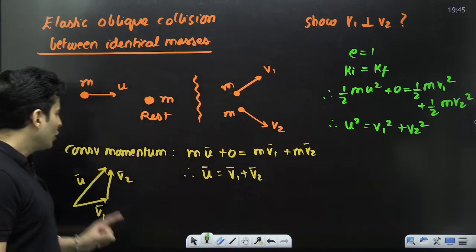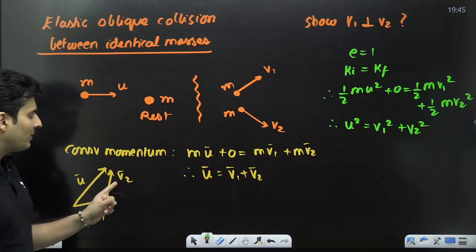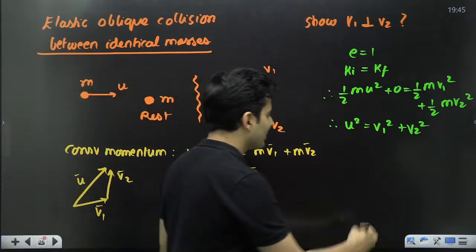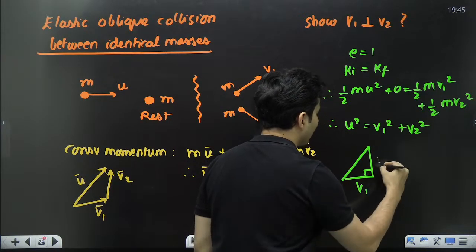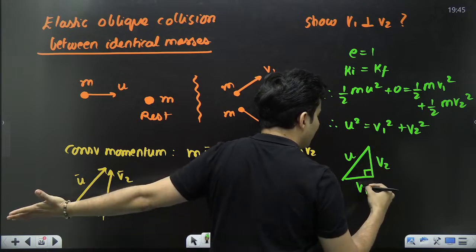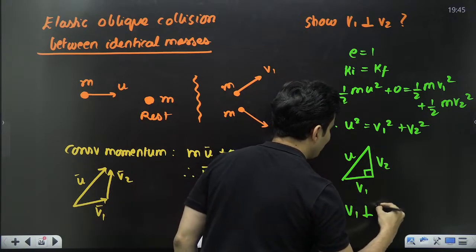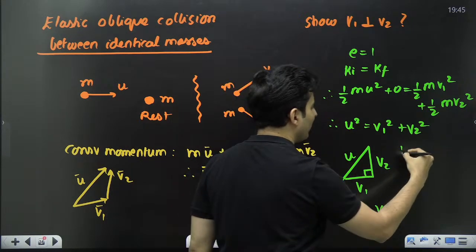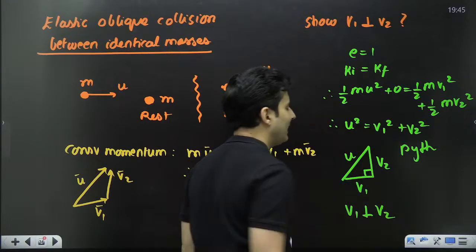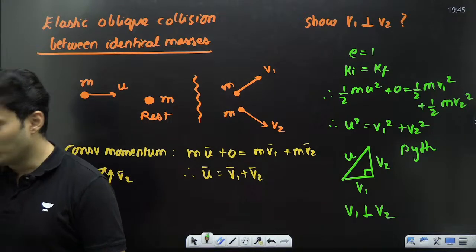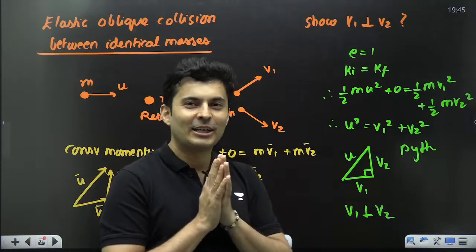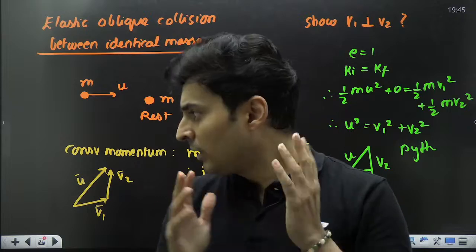Interesting. U square is v1 square plus v2 square. This can only happen if the triangle is a right angled triangle. So hence proved, v1 is perpendicular to v2. This is Pythagoras, right? Hence proved. Done. Sorted. No complicated maths. Did you love this?